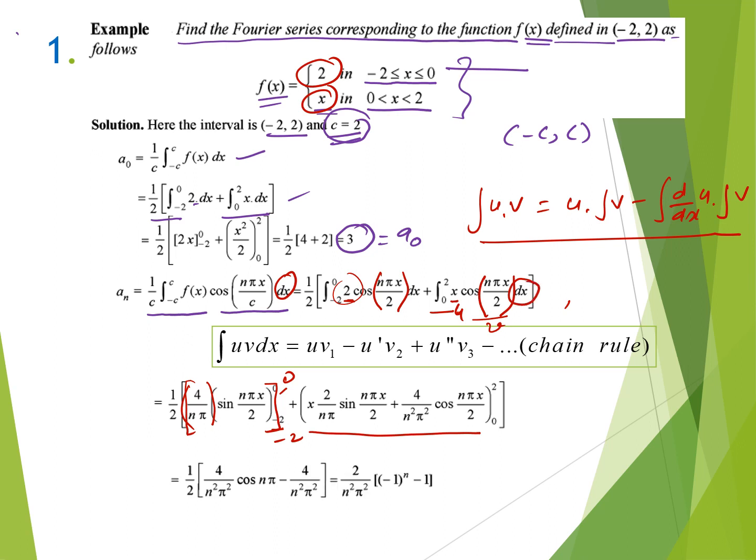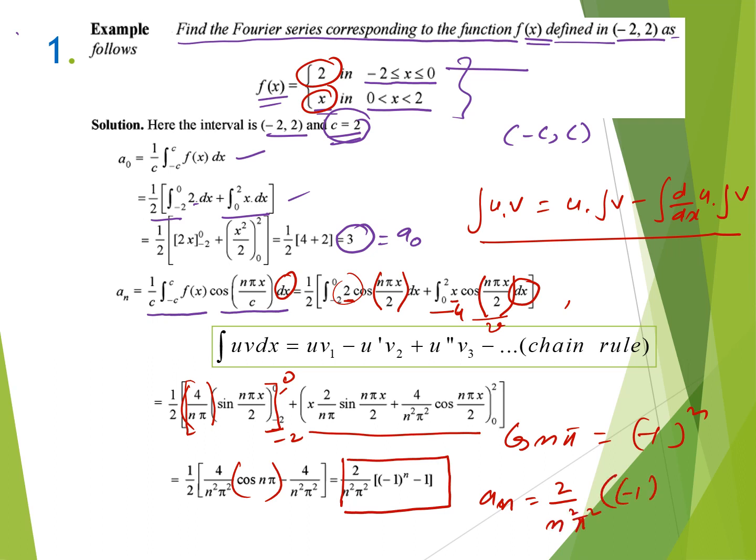Now substituting the limit, we find that an is equal to 2 upon n square pi square into minus 1 to the power n minus 1, because cos n pi is equal to minus 1 to the power n. So finally an is equal to 2 upon n square pi square times minus 1 to the power n minus 1.